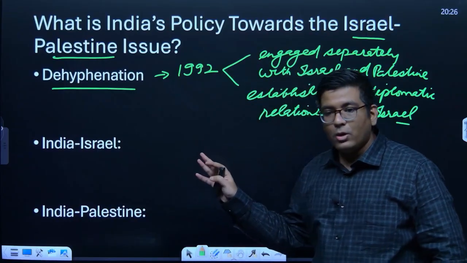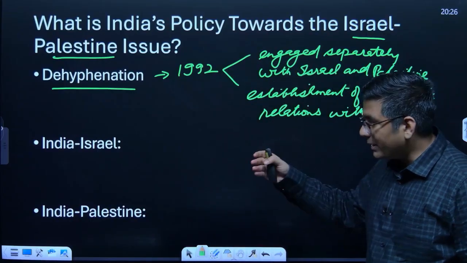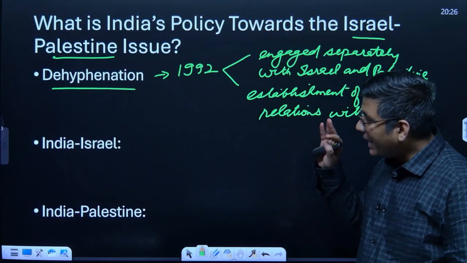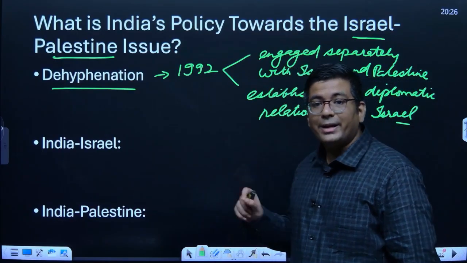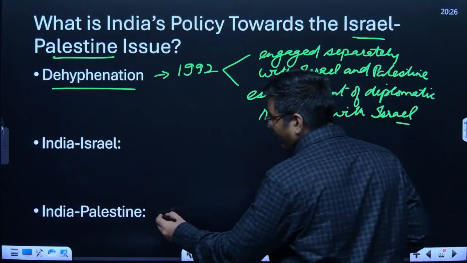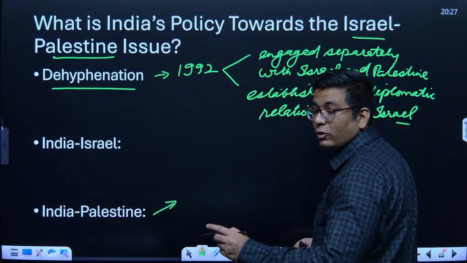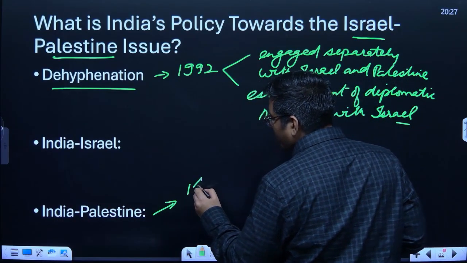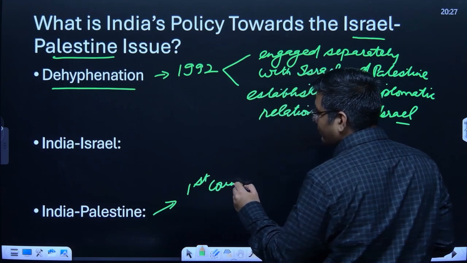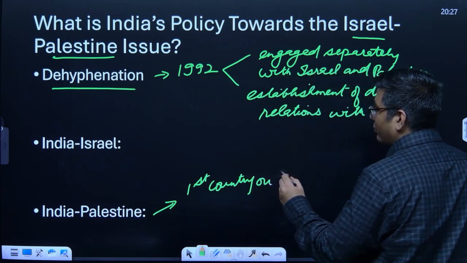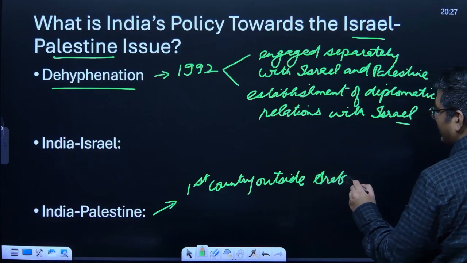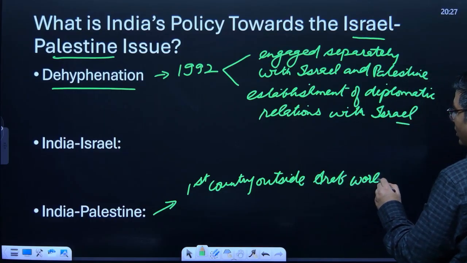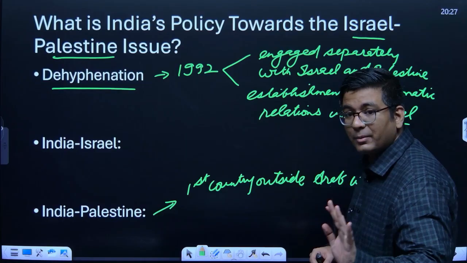Now with respect to the policy between India and Israel, India still advocates that Palestine is a nation. India was one of the first countries to recognize the statehood of Palestine. India was the first country outside the Arab world to recognize Palestine. So as of now, India recognizes Palestine as a separate nation.